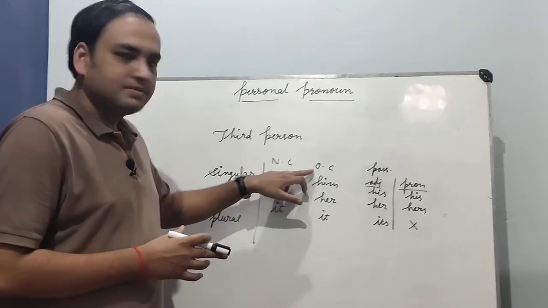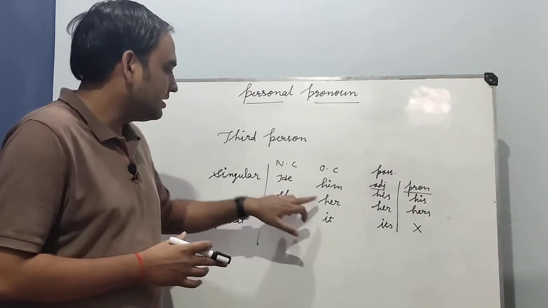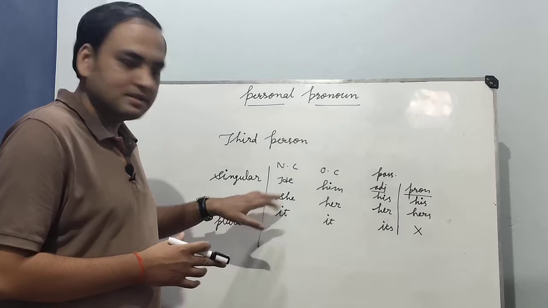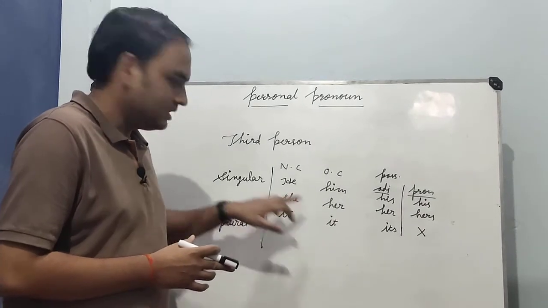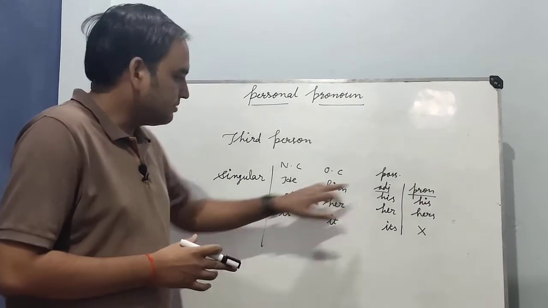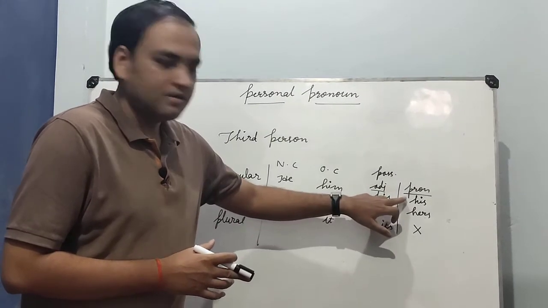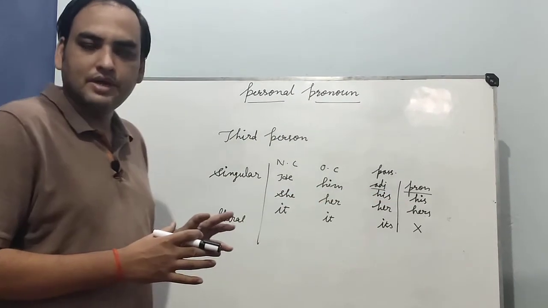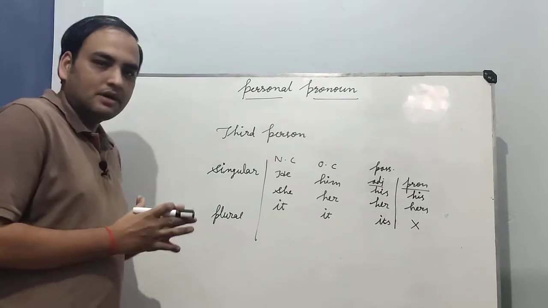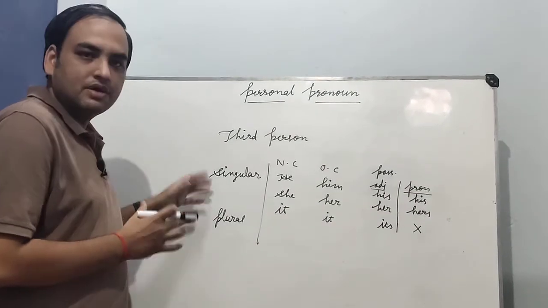Its objective case is him for he, her for she, and it for it. Possessive adjective: his, her, its. Possessive pronoun: his and hers. Okay, so this is the third person singular pronoun.